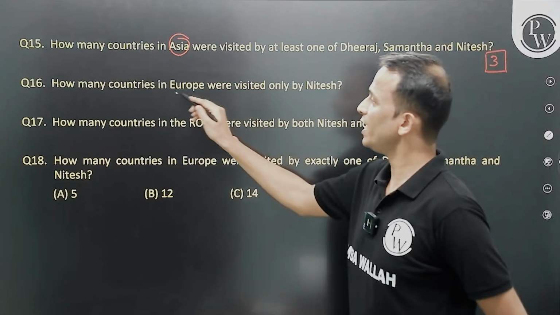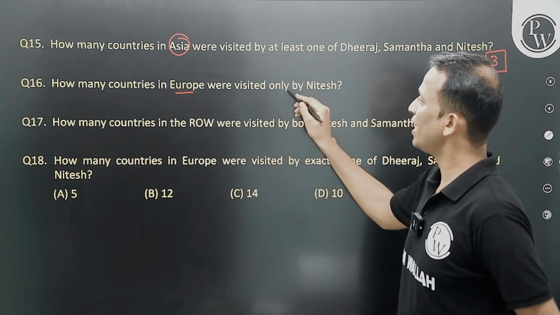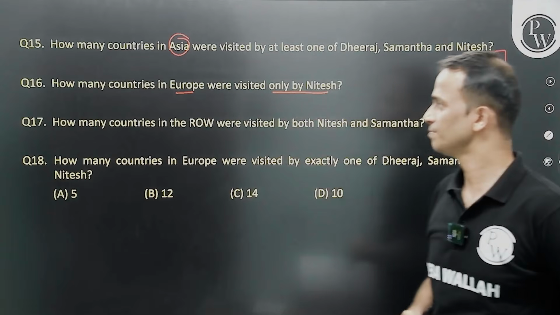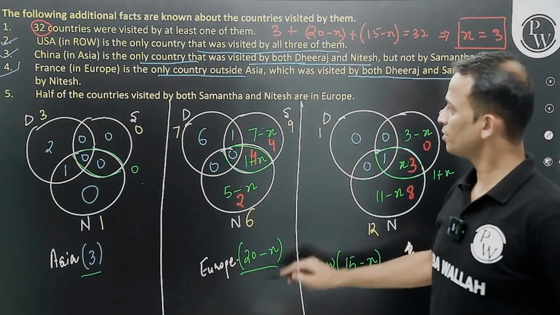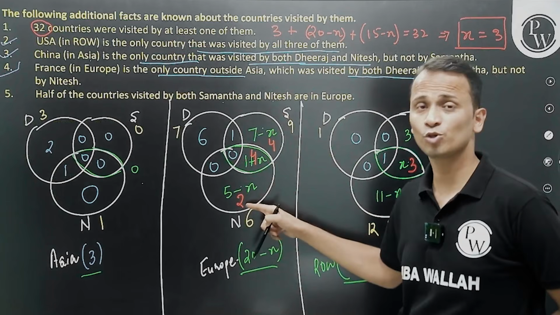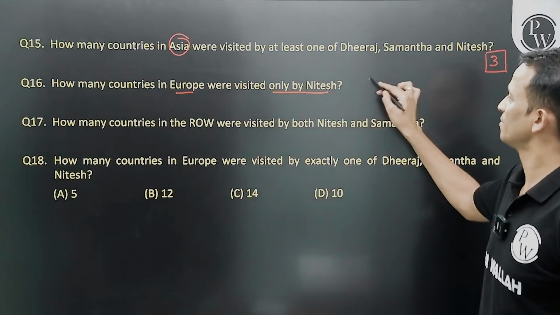How many countries in Europe, that means the second Venn diagram, were visited by only Nitesh? Only Nitesh. So Europe, only Nitesh, number of countries 5 minus x, which was equal to 2. So 2 is the correct answer of this one.